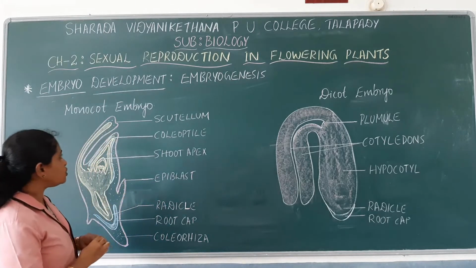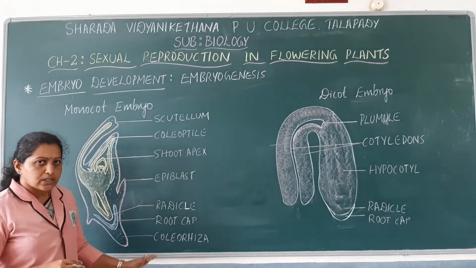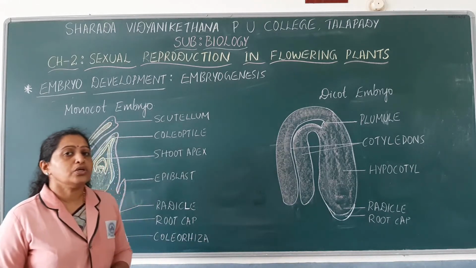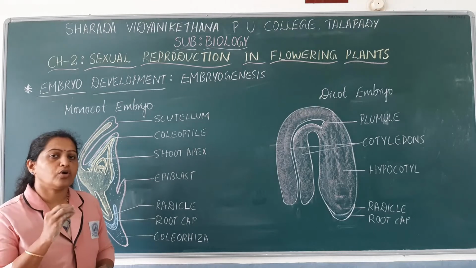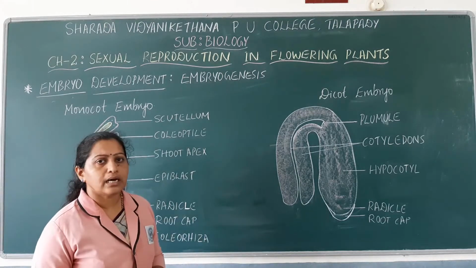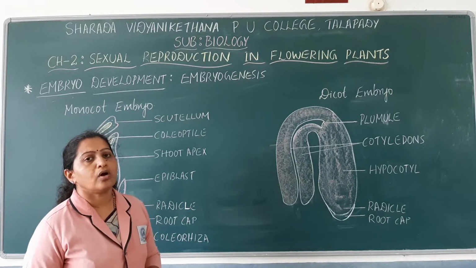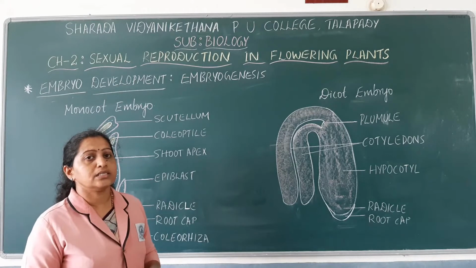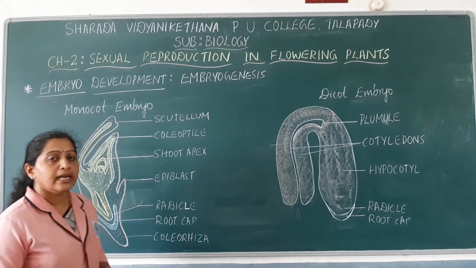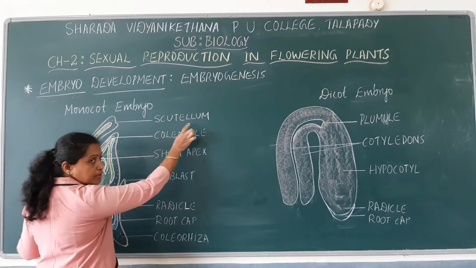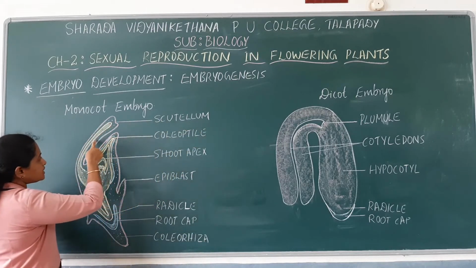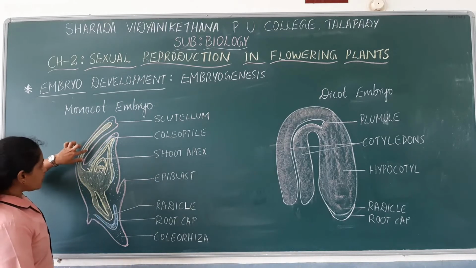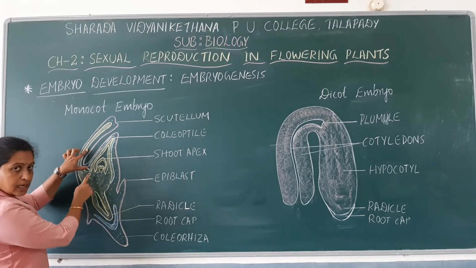side, or any one of the side, there is an embryonal axis. Okay, so usually the monocot seeds or the monocot embryo has got single large cotyledon. For example, cotyledon of the embryo of grass family is usually single and large, and it is named as scutellum. So this scutellum is a single large cotyledon. Attached to this single large cotyledon, there is an embryonal axis.